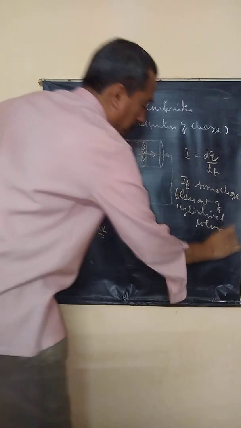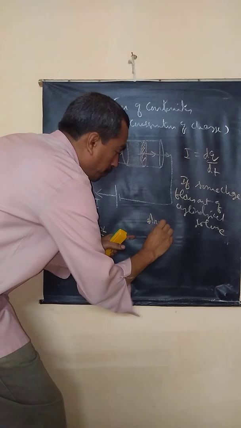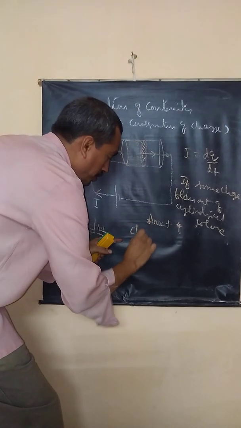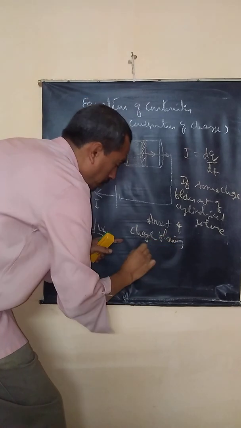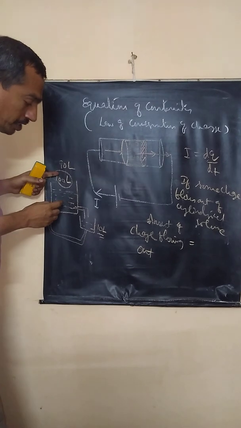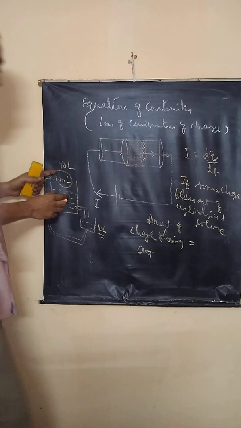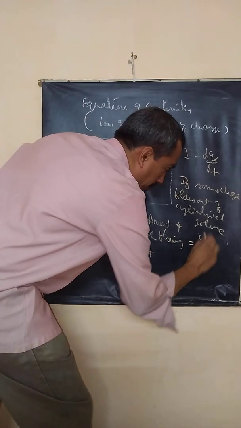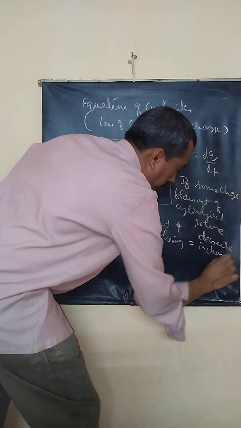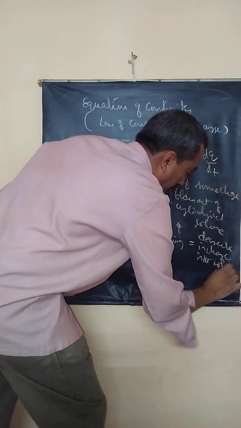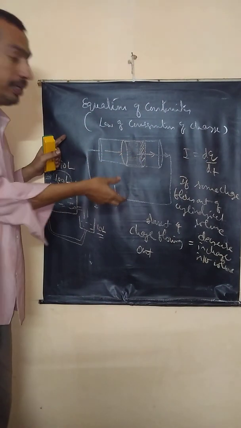Then the outflow amount of charge should be equal to what? Water that is flowing out should be equal to the decrease in the quantity in this. This is always accompanied by, see here, a decrease in charge in the volume. Correct? If charge flows out of this volume, it should naturally be accompanied by a decrease in charge.